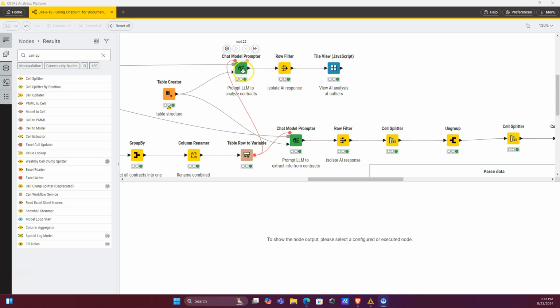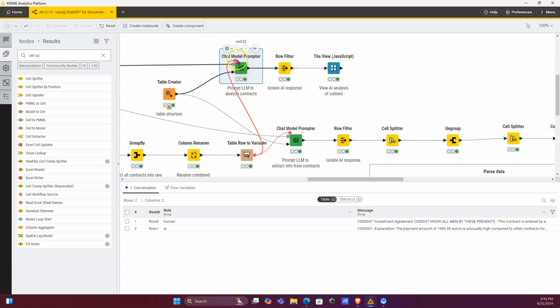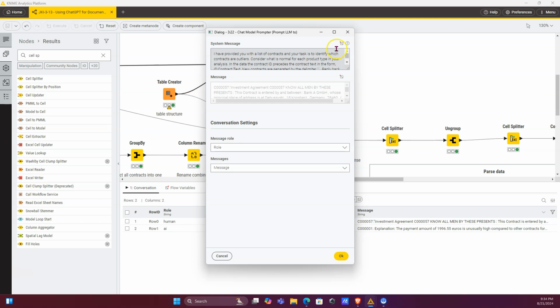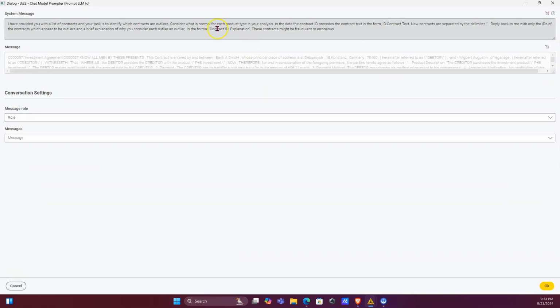One other thing I did was in my prompt, I added a quick note for it to return the explanation on the contract in a structured format. It's taken a while to open this. Okay. And so yeah, I told it to reply with a contract ID column and an explanation column. For some reason, the second I did this, it's finding a lot more suspicious contracts. It found about four before, but when I added this, it's like double the amount.